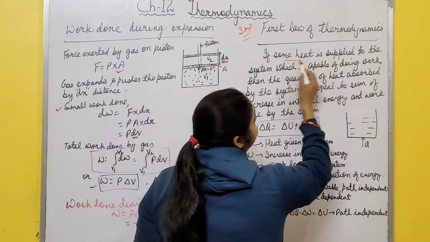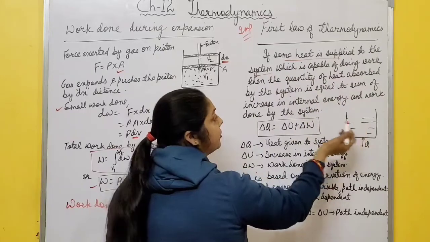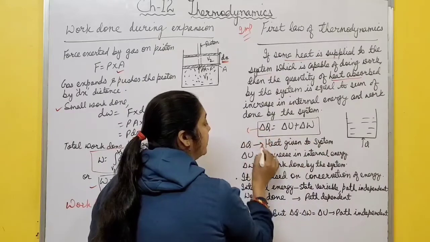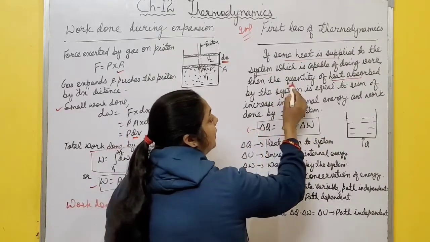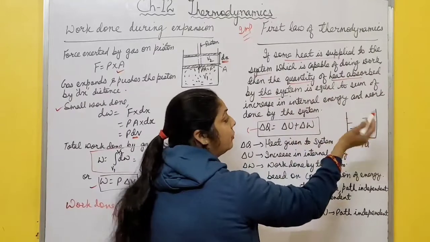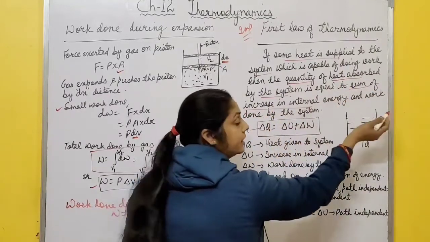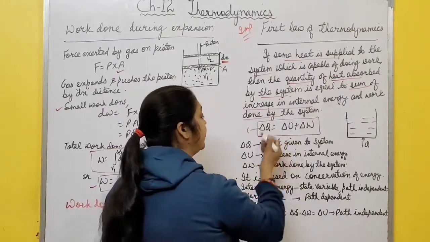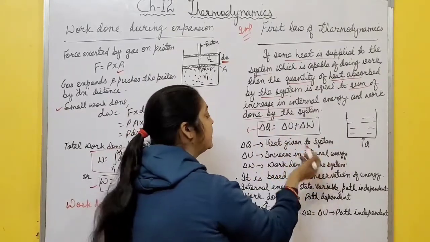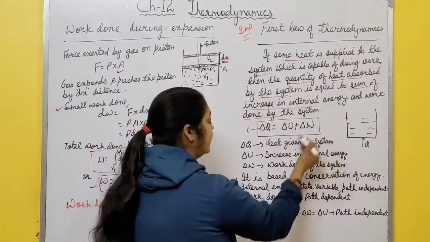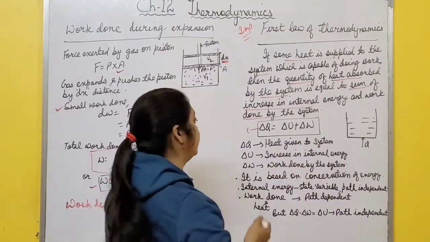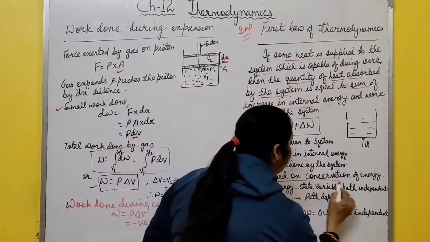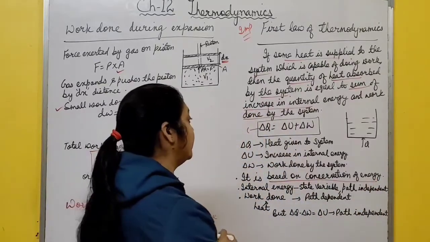If some heat is supplied to the system which is capable of doing work, then the quantity of heat absorbed, here delta Q is heat given to the system, is equal to the sum of increase in internal energy and also work done by the system. Delta Q equal to delta U plus delta W. Delta Q is heat given to the system or heat absorbed by the system. Delta U is increase in internal energy, and delta W is work done by the system. This is first law of thermodynamics, and it is based on conservation of energy. This point is very important. It is based on conservation of energy.